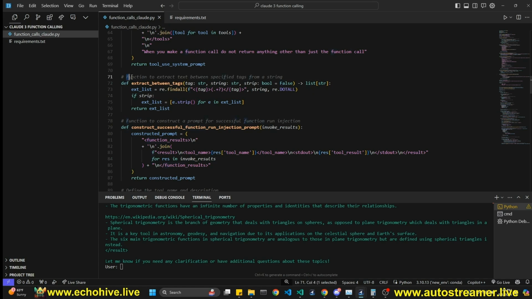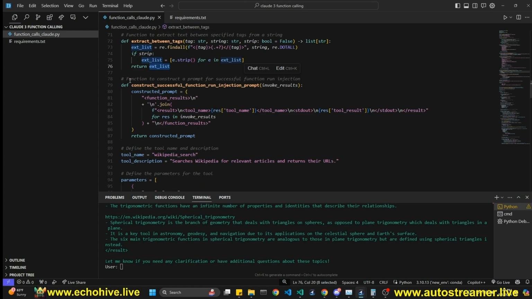Anyway, then we have a function which extracts text between specified tags. Here it's going to take a tag and a string, so we can use this to extract anything we want, and it returns a list. And a function to construct a prompt for successful function run injection. We're going to use this to create a new schema for when we've executed our function and we have the results. We're going to create it like this and then return it back to Claude so it knows what our function returns. So it's going to call a function, we're going to execute that function, get the results, and return it back to Claude in this format.